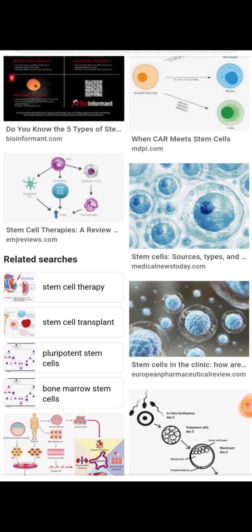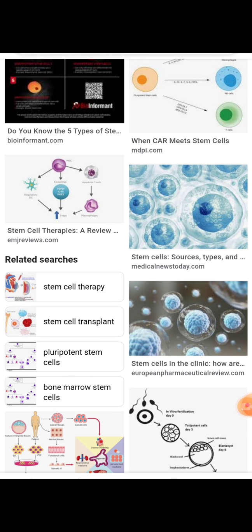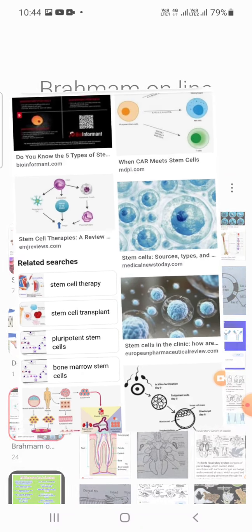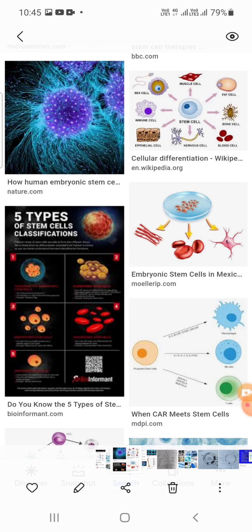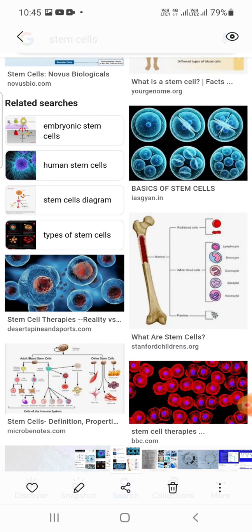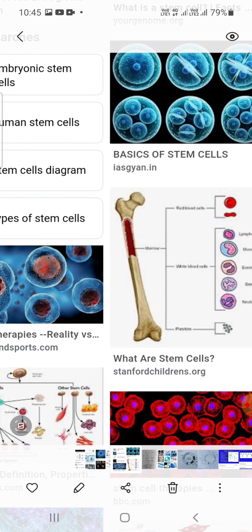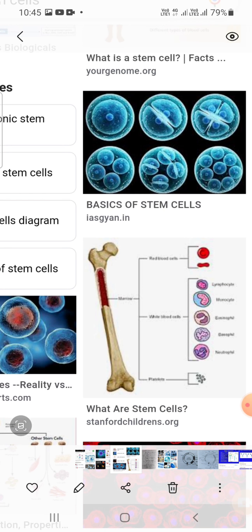Adult stem cells are present in the adult animal only. These are also known as somatic stem cells. These adult stem cells are found in the bone marrow. Here I am showing you, see, my dear students, this is the bone. This is the bone marrow part, which in this slide we are clearly observing.